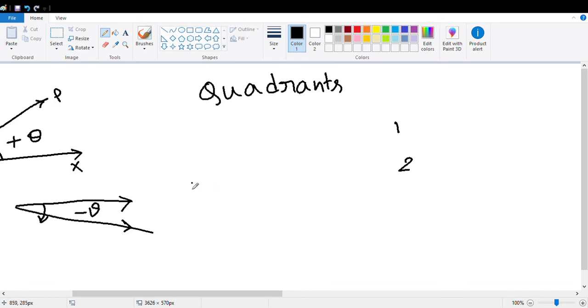Just imagine this is a straight line, expanded up to plus infinity to minus infinity. And this is another straight line that is also expanded up to plus infinity to minus infinity.